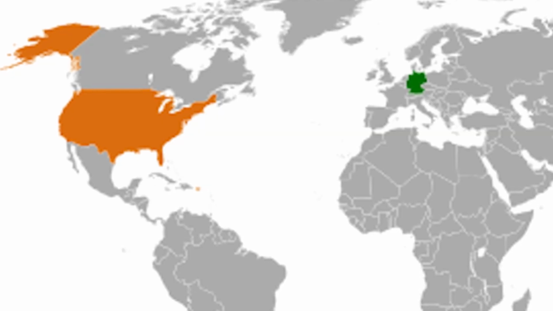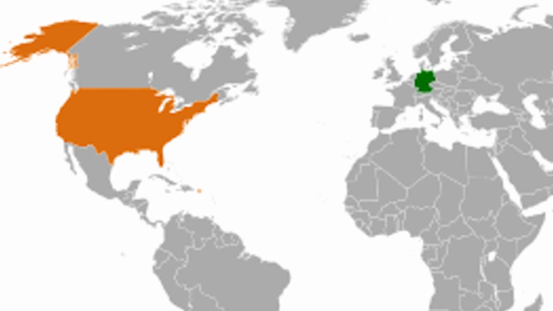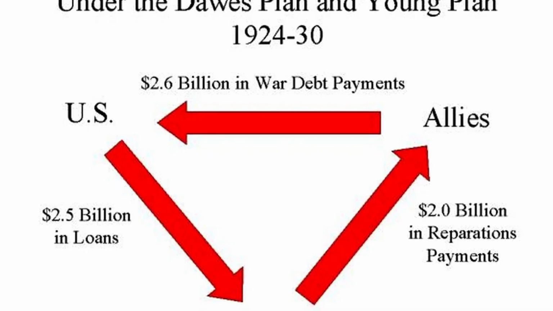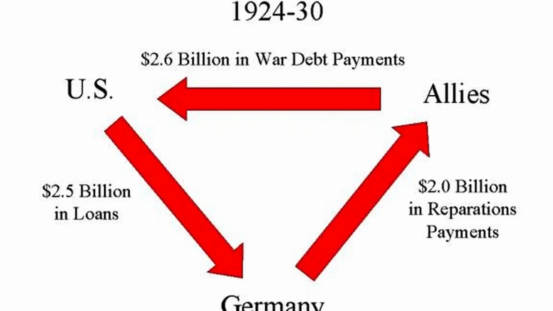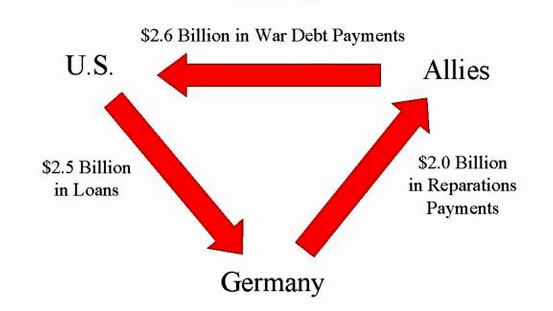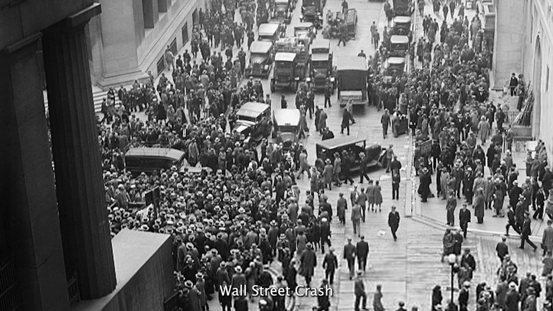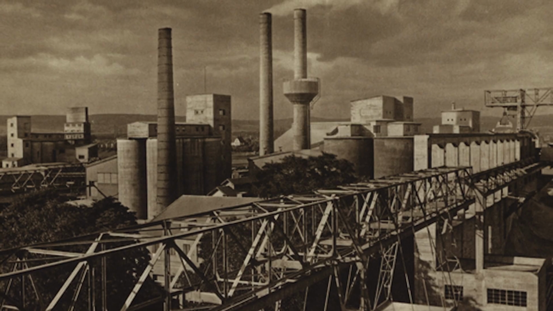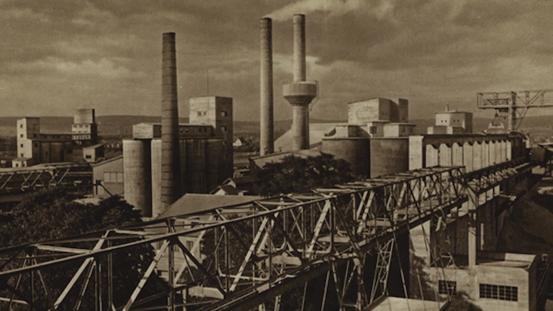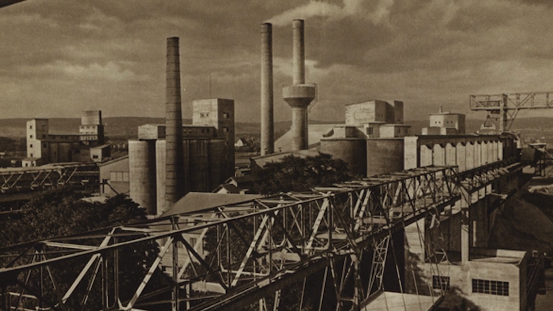So how did a crisis thousands of miles away affect Germany so severely? Well, if you remember, during the 1920s, Germany's economic recovery depended heavily on American loans. For example, under the Dawes Plan, $250 million was invested into Germany, and billions more were invested by American banks. However, when the American economy collapsed, US banks demanded their loans be repaid from Germany. Germany could not afford to repay these loans, and as businesses failed or cut back on production, they were forced to lay off workers in huge numbers.